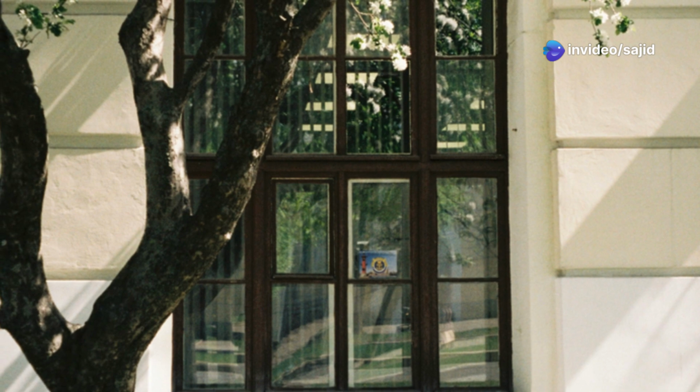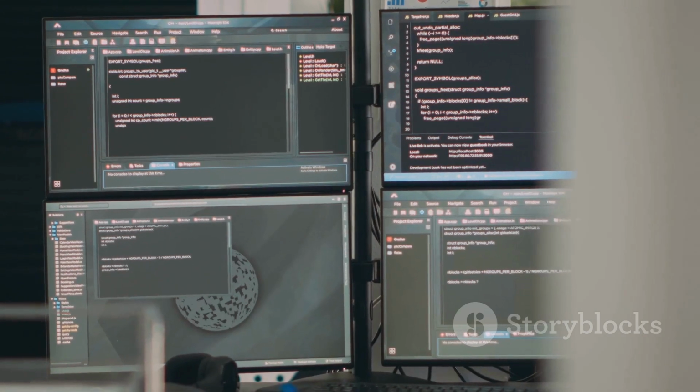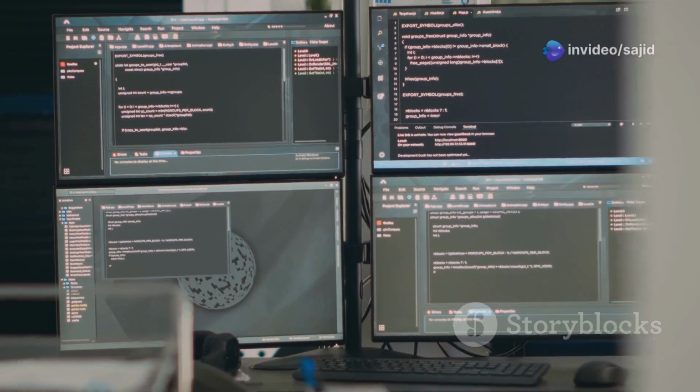Java was initially called Oak after an oak tree outside Gosling's office. Later it was renamed Java after a type of coffee. Java is known for its write once, run anywhere capability. This means Java code can run on different devices without modification.